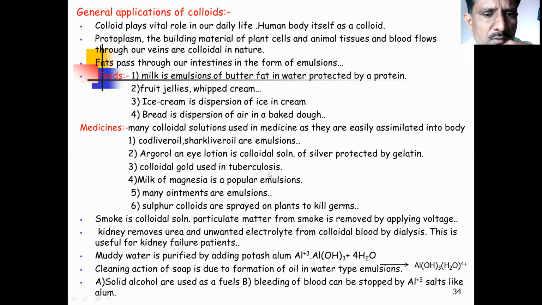Colloidal gold is used to cure TB, that is tuberculosis. Milk of magnesia acts as an emulsion, and it acts as an antacid to cure acidity. This is the best example of an emulsion. Many ointments are also present in emulsion form. Sulfur colloids are also sprayed on plants. Why are we spraying that sulfur colloid? To kill the germs. So these are some examples.